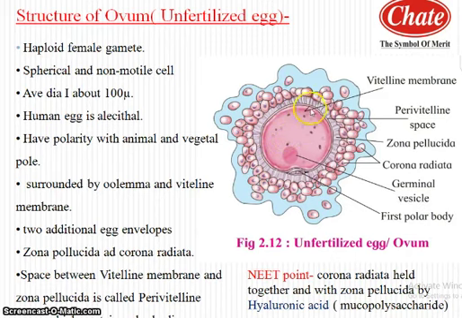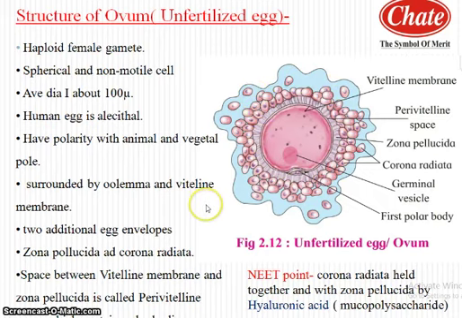This entire egg is covered by the oolemma. The oolemma is surrounded by the vitelline membrane. Above the vitelline membrane there is a non-cellular thin layer termed the zona pellucida, and above the zona pellucida there are corona radiata cells. These corona radiata cells are glued to the zona pellucida and to each other by hyaluronic acid or mucopolysaccharide. So this is the structure of the unfertilized egg or ovum.